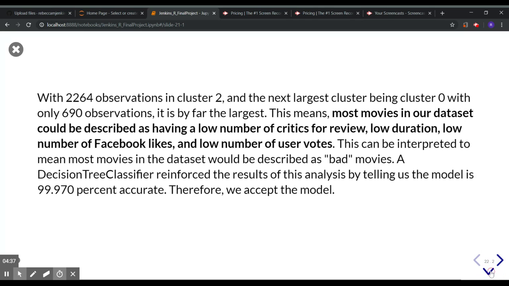When looking at clustering, cluster 2 is by far the largest, with 2,264 observations, meaning most movies in our data set can be described as having a low number of critics, low duration, low Facebook likes, and low number of user votes.